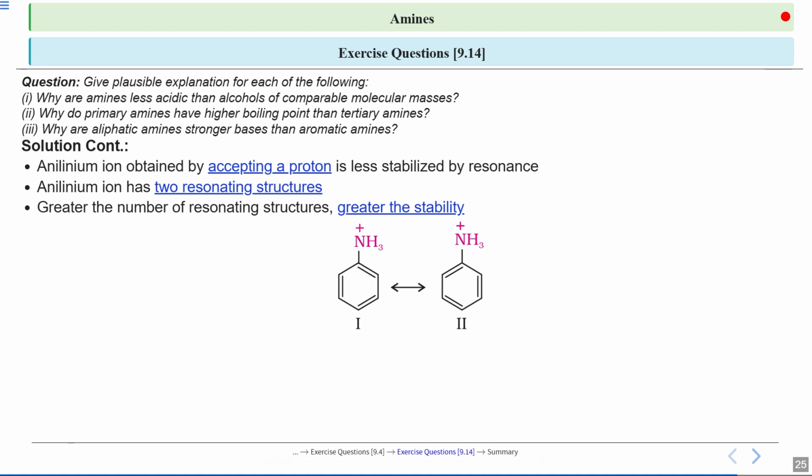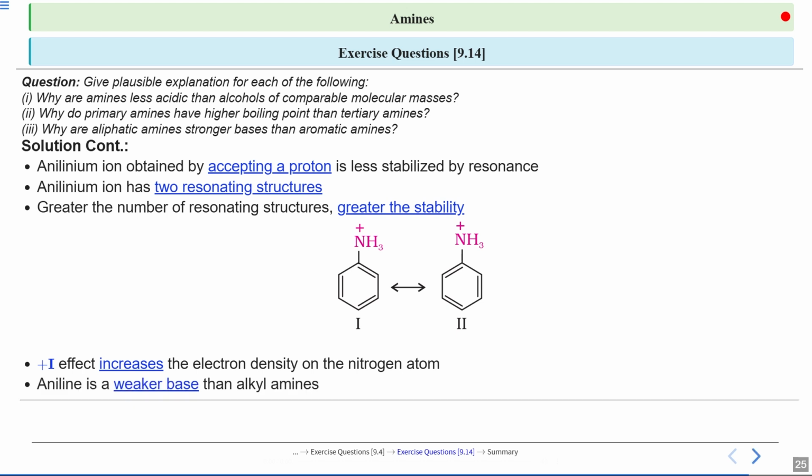So we can say that the plus I effect, or positive inductive effect, increases the electron density on the nitrogen atom in alkyl amines, which makes them better able to accept a proton. In contrast, aniline doesn't benefit as much from this effect, okay, which is another reason why it is a weaker base.